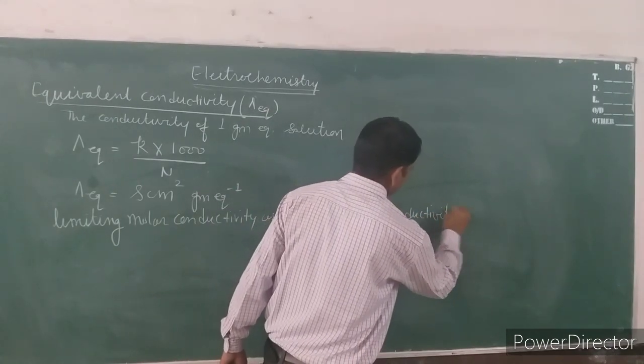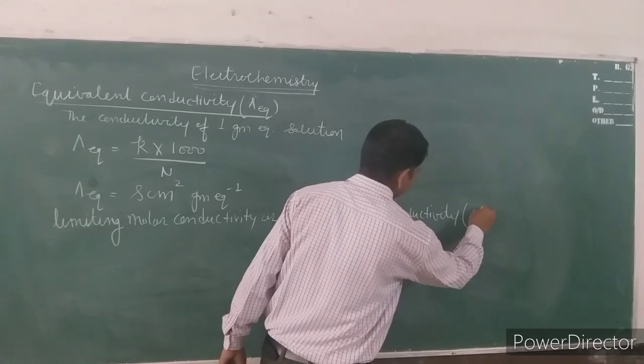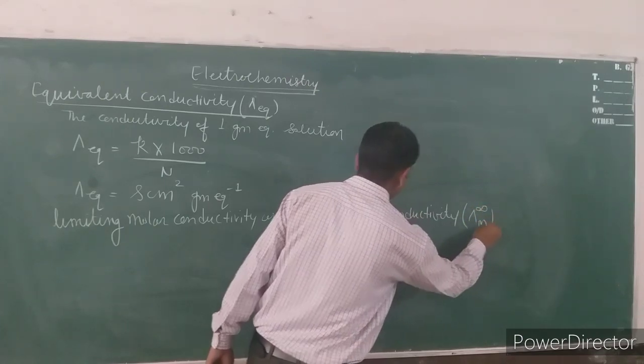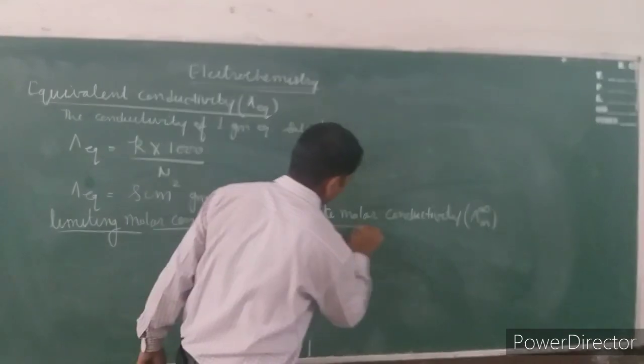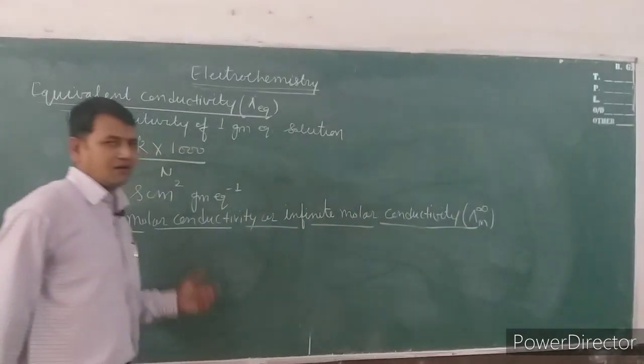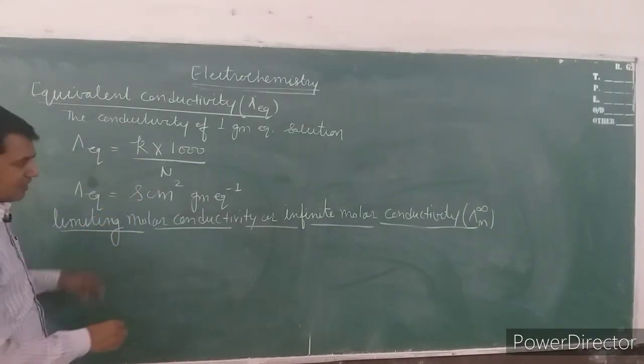The infinite molar conductivity symbol is lambda infinite m. Limiting molar conductivity or infinite molar conductivity. Symbol is lambda infinite m.